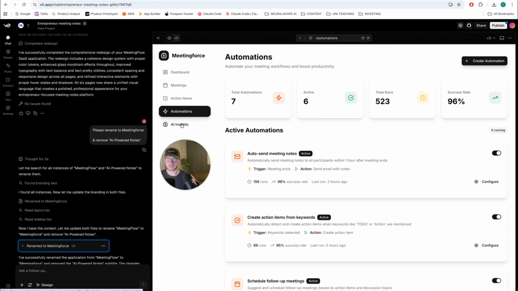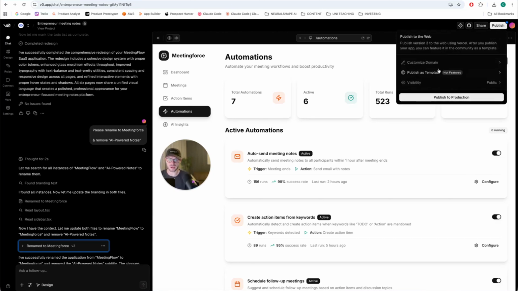And maybe just lastly, if you're really happy, for example, in build 250 or build 300, you can click on publish, and then you can do two particular things. You can publish it to production, meaning it's just sitting somewhere hosted by Vercel v0. It doesn't have the domain you might desire, so you need to configure your custom domain. This is super easy. Again, I might do a separate tutorial on that as well.